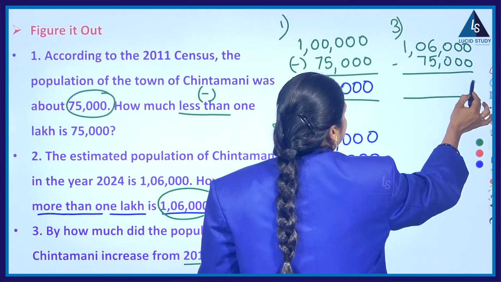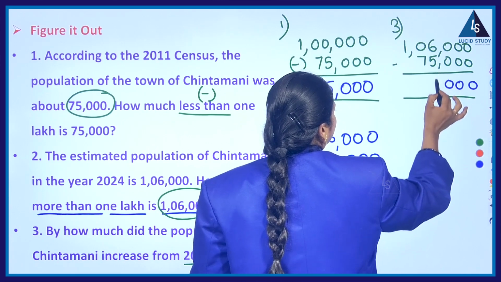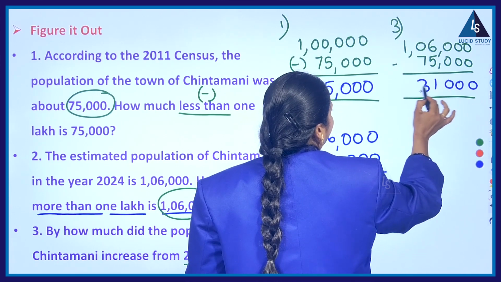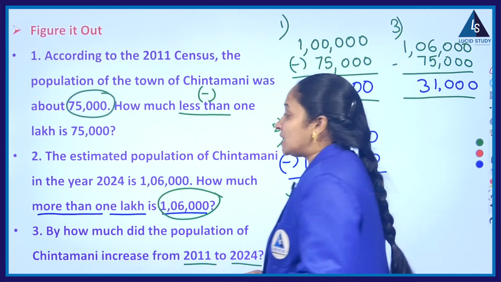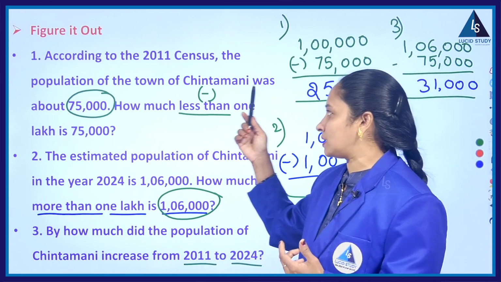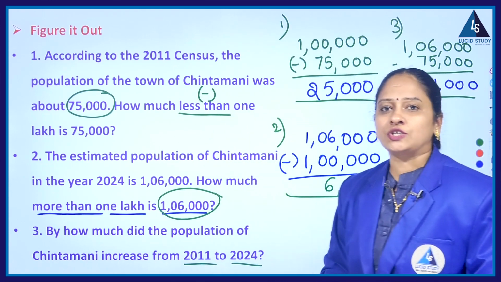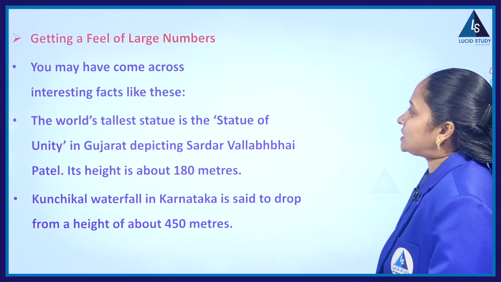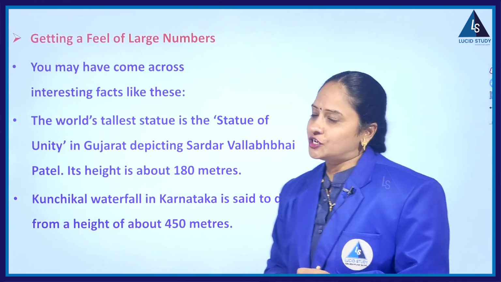So, the answer is 0, 0, 0, 6 minus 5, 1, 10 minus 7, 3. So, the answer is 31,000 of population is the rise in that particular town, Chintamani, in the state of Karnataka. Next, getting a feel of large numbers.